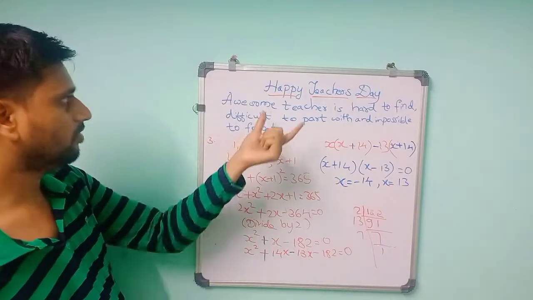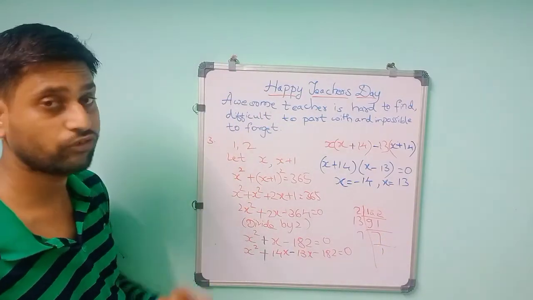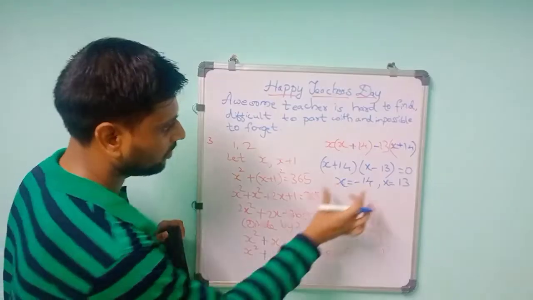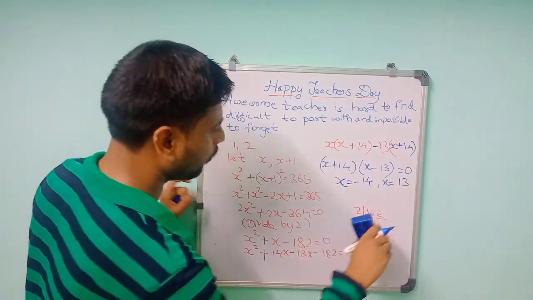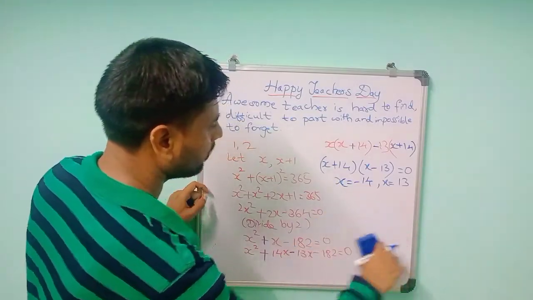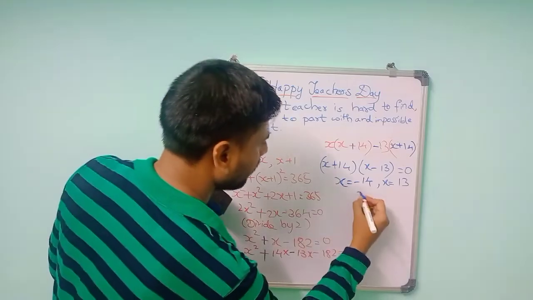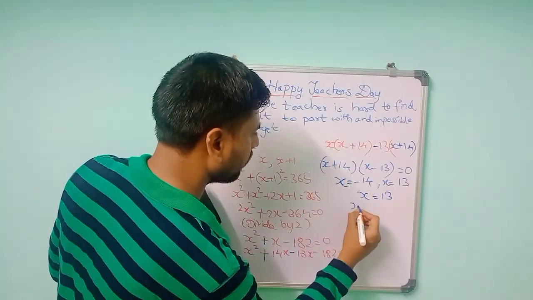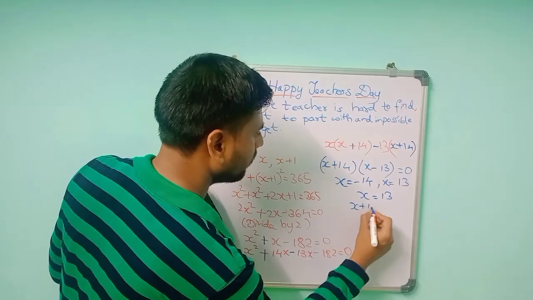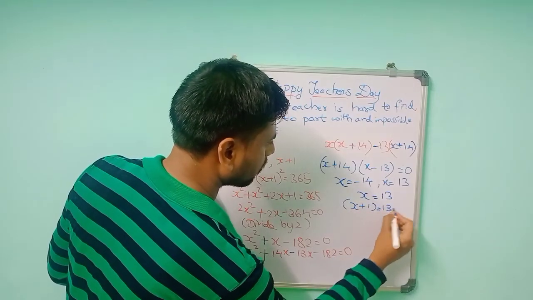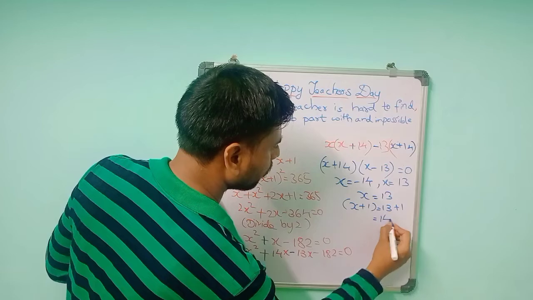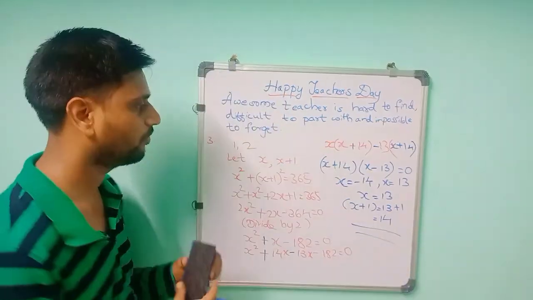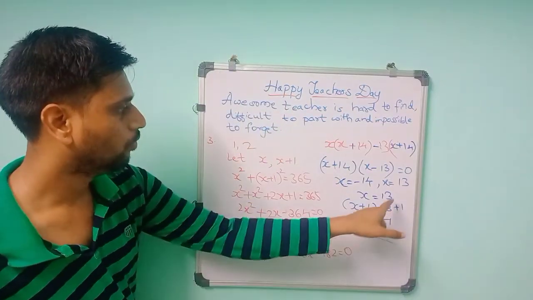As you see the numbers, they told positive consecutive integer. So positive means this is coming minus, so this root will not be considered. So you can take that root number, x equal to 13. So the two numbers are x and x plus 1. So x I have taken as 13, then x plus 1 is equal to 13 plus 1. So it will become 14. So the numbers of that equation are 13 and 14.